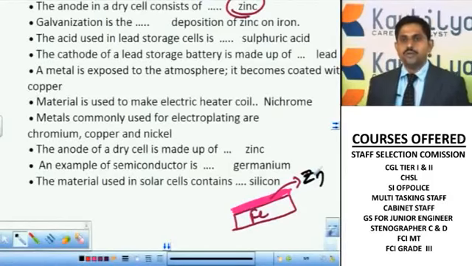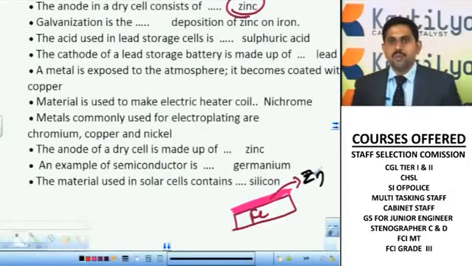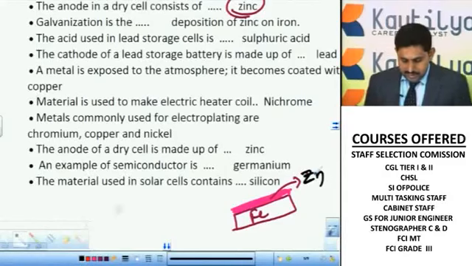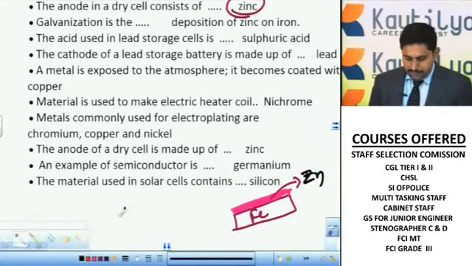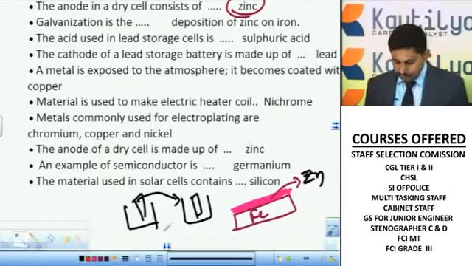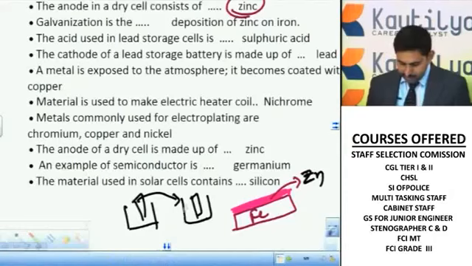How do you do the galvanization? It's the same process we discussed in the preparation of electrochemical cells. I told you that zinc is going to be deposited on the iron rod, right? Slowly it is deposited by the process called electroplating. It is also useful, and I'll give you some brief idea.